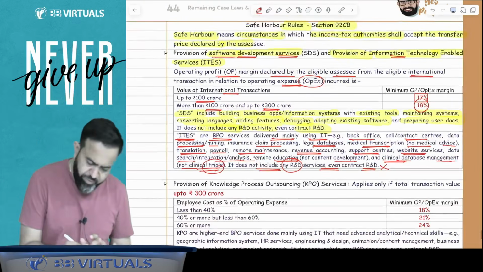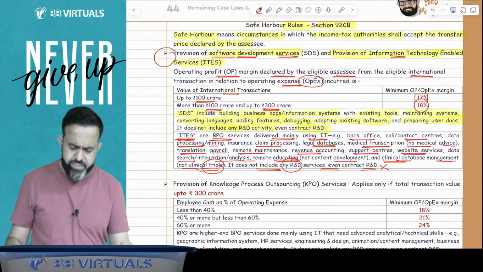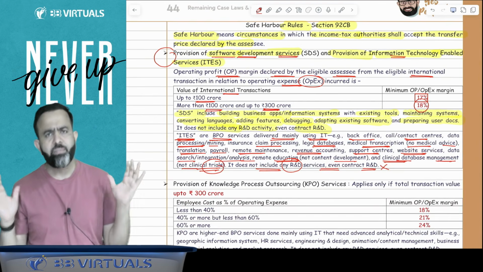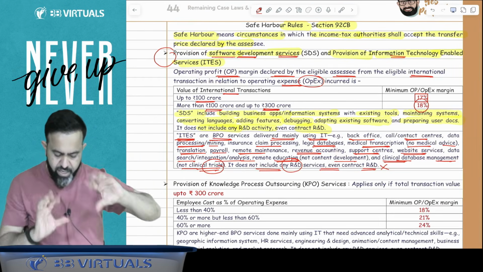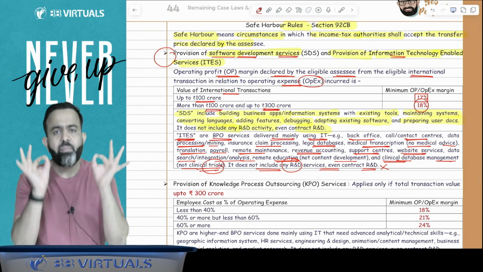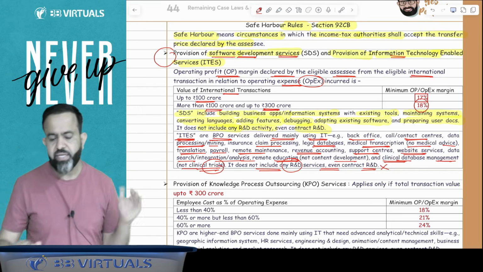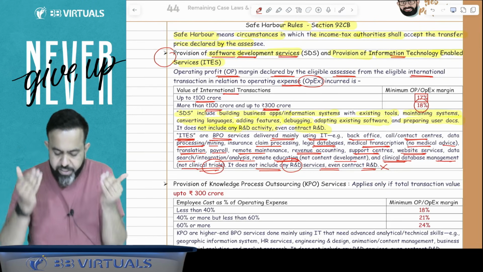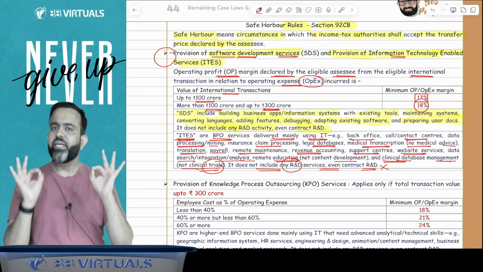Okay, safe harbor rules. The first industry is if the assessee is engaged in either software development or IT enabled service. Software development is related to the software service, and IT enabled is basically BPO service. BPO service is covered in IT enabled. BPO services provided through IT tools are called IT enabled service.